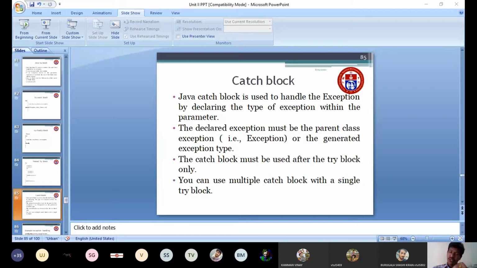You can use multiple catch blocks within a single try block. The same program can generate an arithmetic exception, or a null pointer exception, or an array index out of bound exception. The same program may generate more than one exception. For every exception, you can write a catch block to handle it. So you can use multiple catch blocks with a single try block: the try block followed by multiple catch blocks.